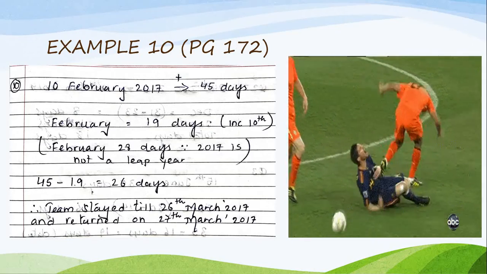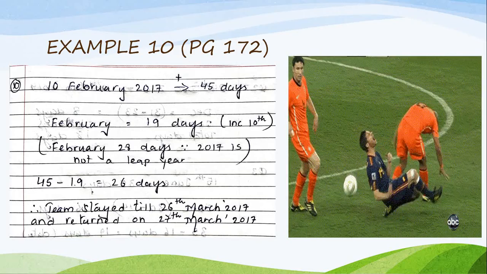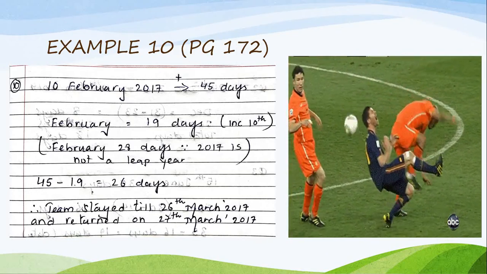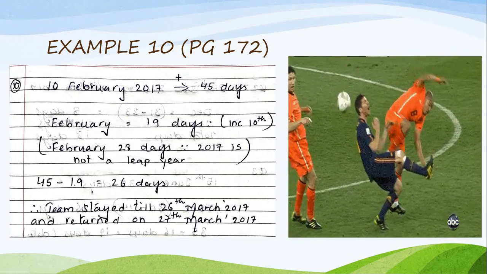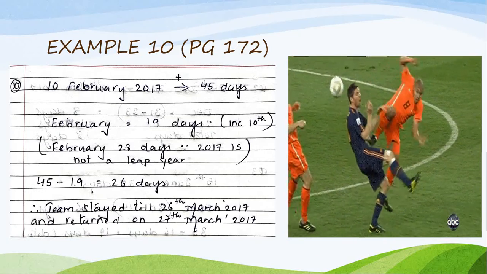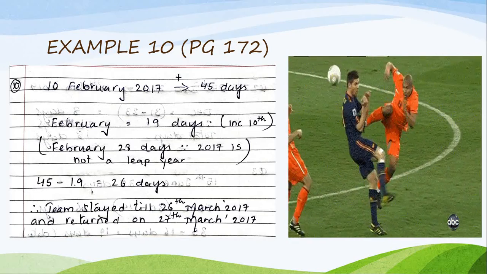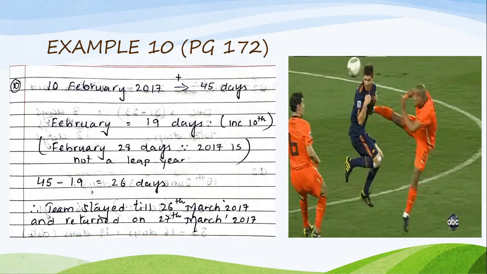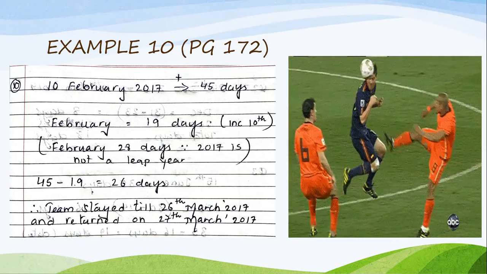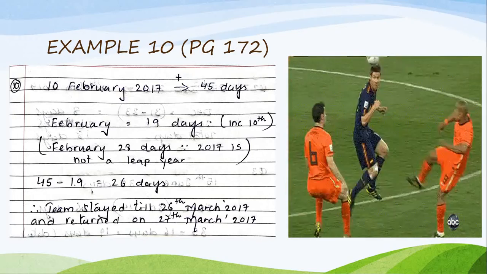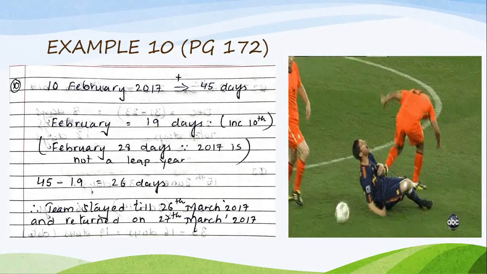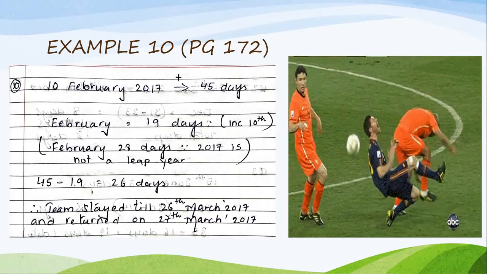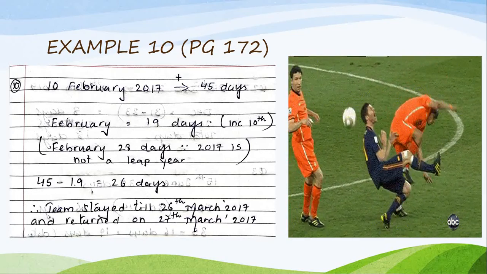So February, if you count, and then the second thing I told you, whenever they give the date as 2017, 2018 or 2019, always we consider whether it is a leap year or not. They had specially given this date. So February 2017 is not a leap year. So that means February will have 28 days. If it would have been a leap year, February will have 29 days. Therefore, for February I will have 19 days.